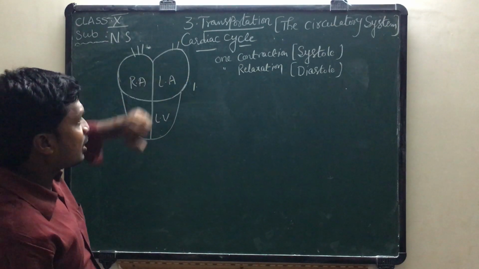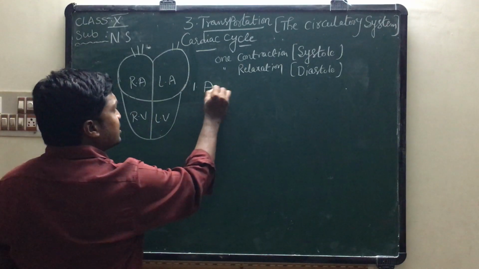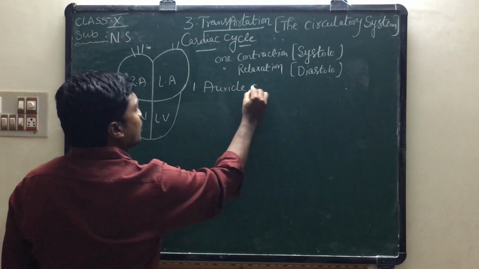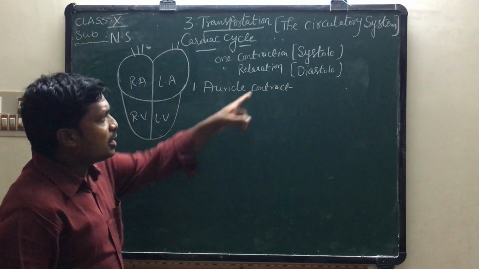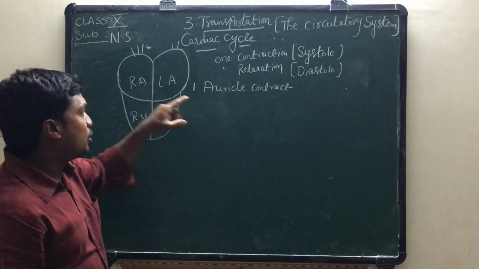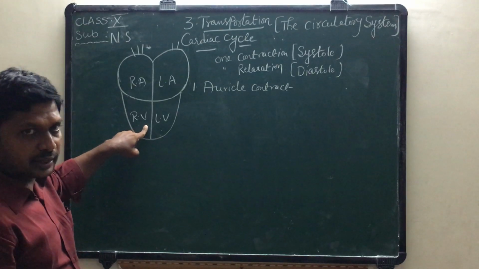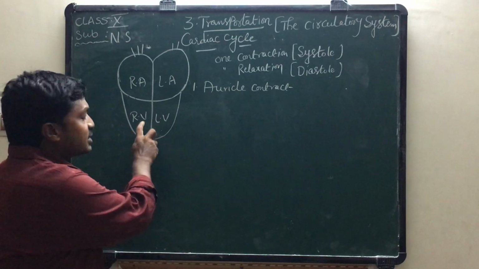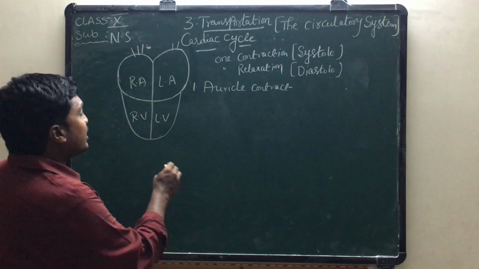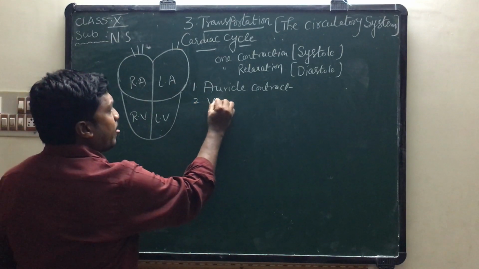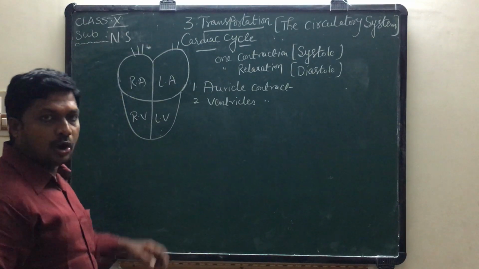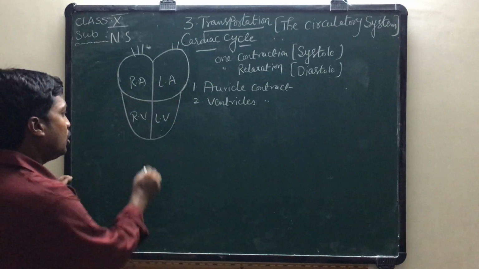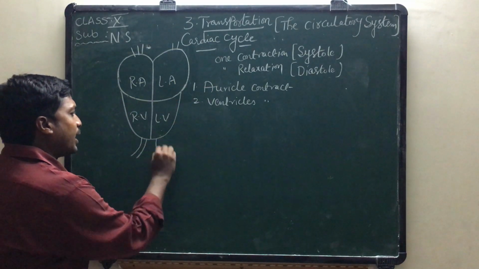When auricles contract, first step, that is called systole, auricular systole. Blood enters into the ventricles. Now, ventricles contain blood. When ventricles contract, in second step, contraction phase of heart is called systole, blood enters into the arteries.